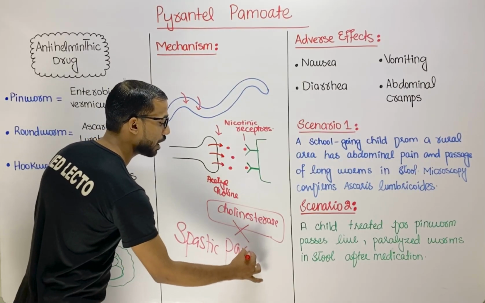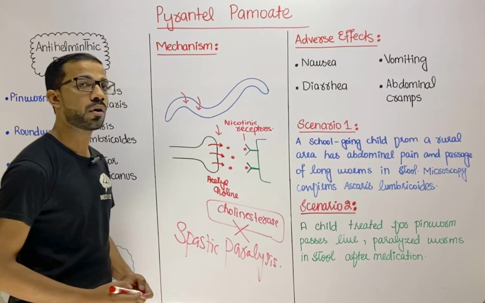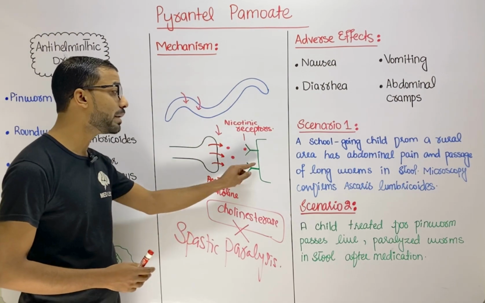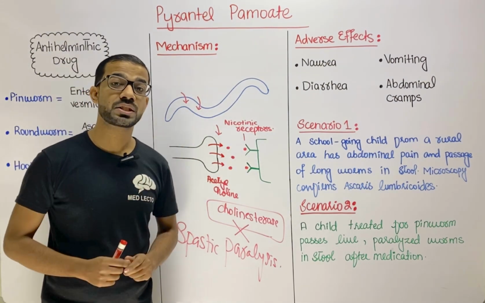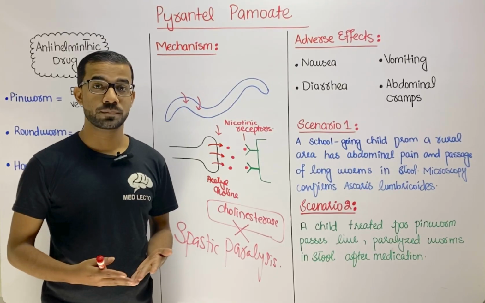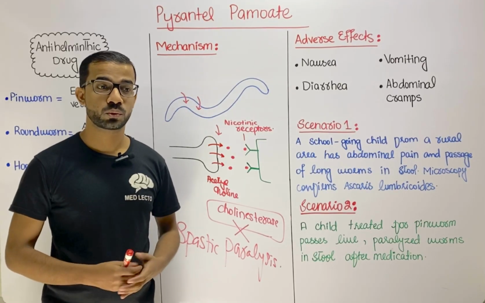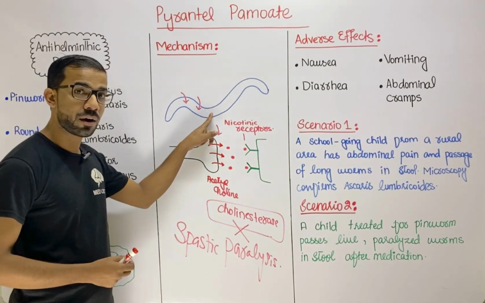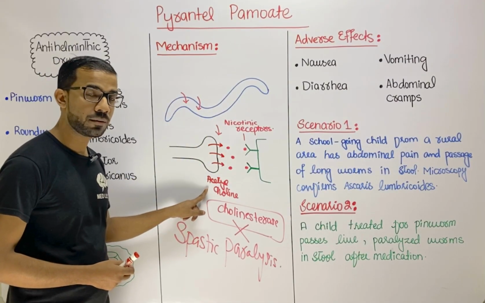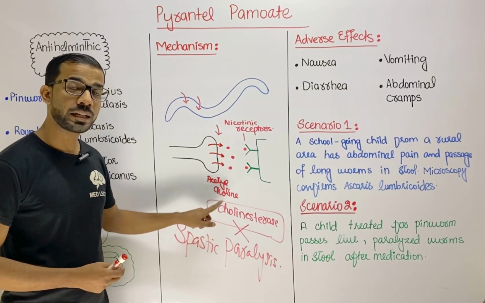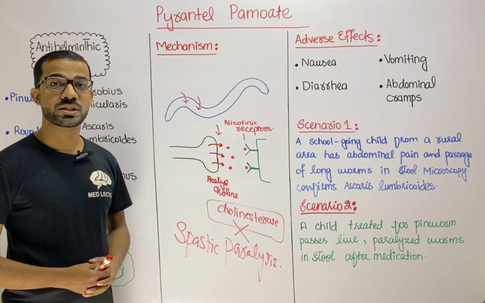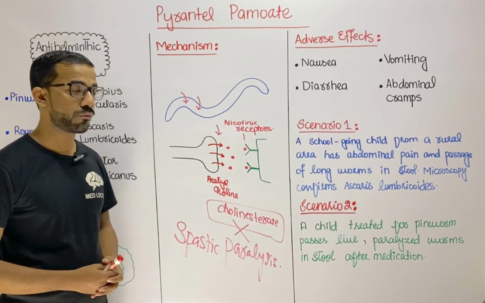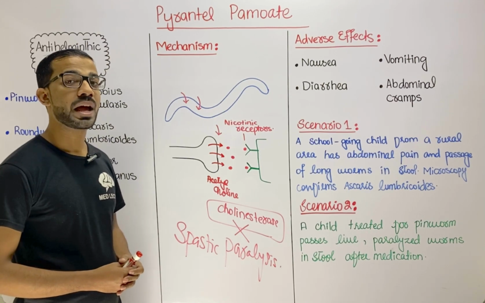Spastic paralysis. Now the muscles of the worm will remain contracted for a long time, and ultimately the grip of the worm on the intestine of the human body will be lost, and ultimately the worms can be expelled through the stool easily. So this is how Pyrantel Pamoate paralyzes the worms by increasing the release of acetylcholine, by blocking the cholinesterase enzyme, and ultimately the grip on the wall of the small intestine will be lost by the worms, and the worms can easily be expelled through the feces. This is how Pyrantel Pamoate acts on the worms.